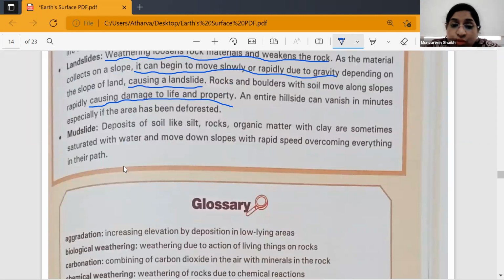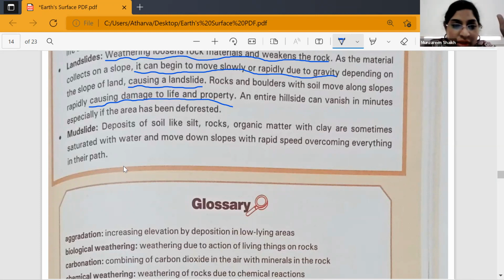Now, deposits of soil like silt, rocks, organic matter with clay are sometimes saturated with water and move down slopes with rapid speed, overcoming everything in their path. So what happens is, whenever there are deposits of soil in the form of silt, or rock, or organic matter, they sometimes mix and saturate because of water and move down the slopes rapidly, overcoming everything in their path.